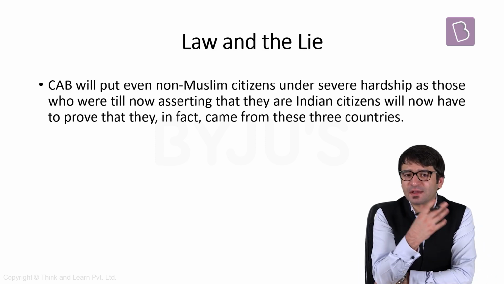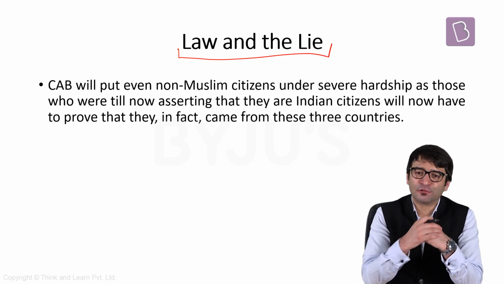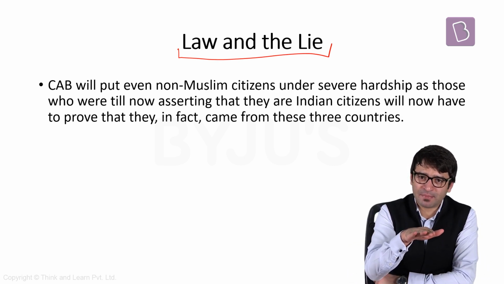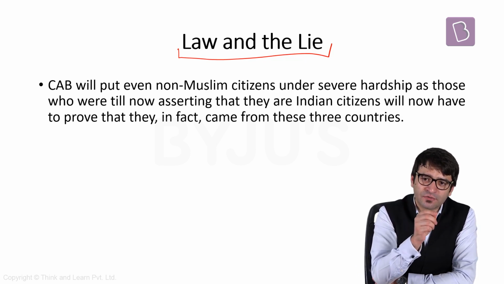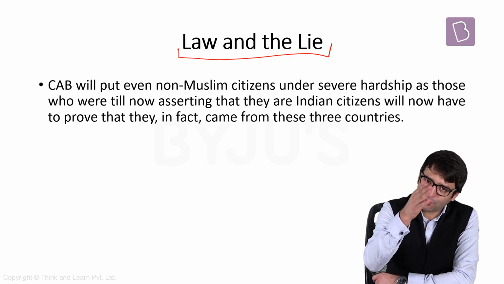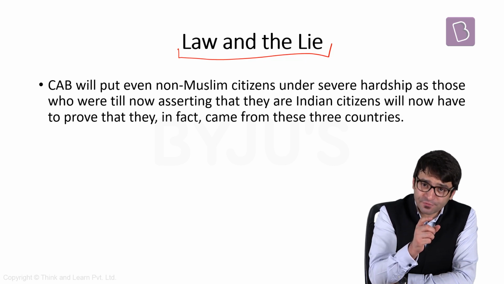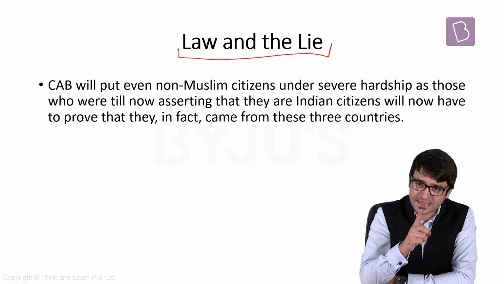Now let's look at another argument against CAB. This is where it becomes hilarious. Law and the lie. NRC was implemented in Assam. What is NRC? National Register of Citizens. This list contains the list of all the Indians. This was updated for the first time in 1951, but this year it was updated only for Assam.